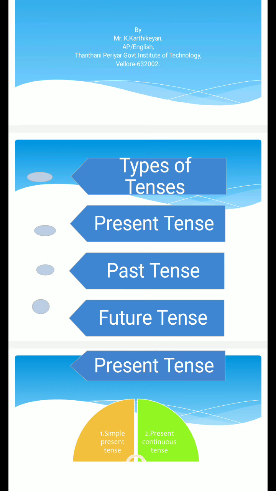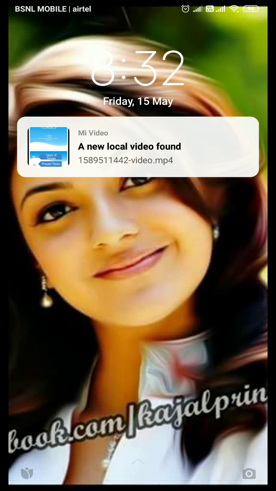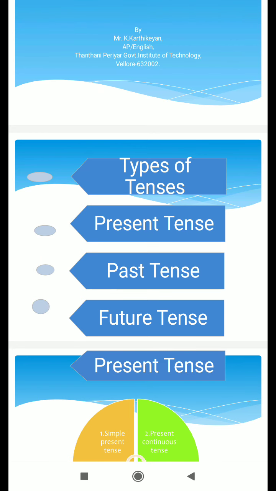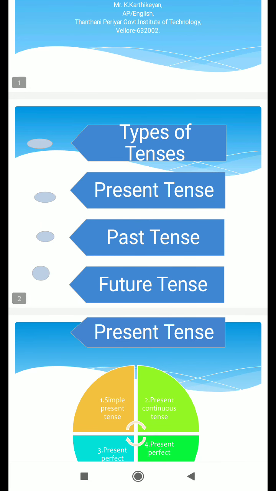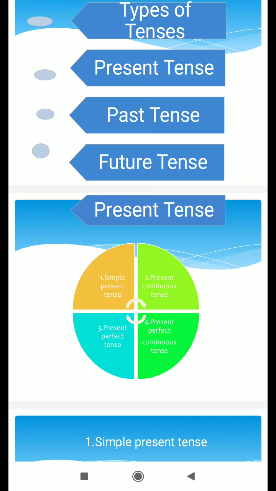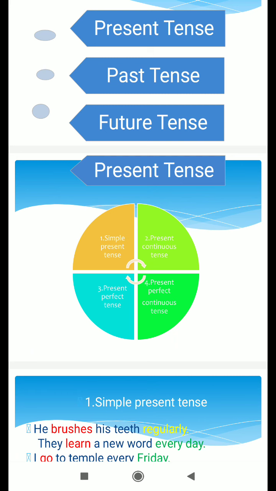Verb plays many roles. It can be used as a tense, participle, adjective, sometimes noun, that is gerund. But in this video, we are exclusively going to look at the vital role played by tense in constructing sentences.